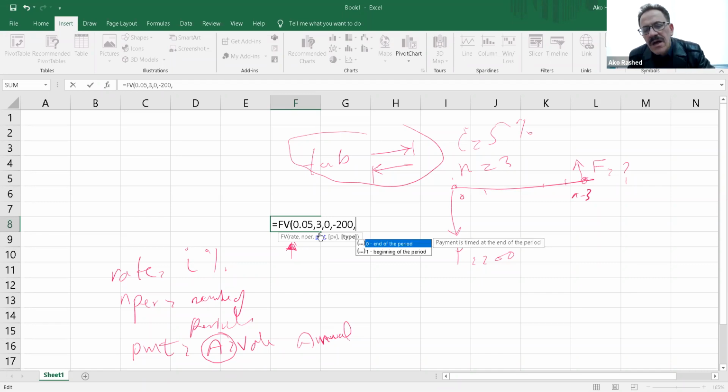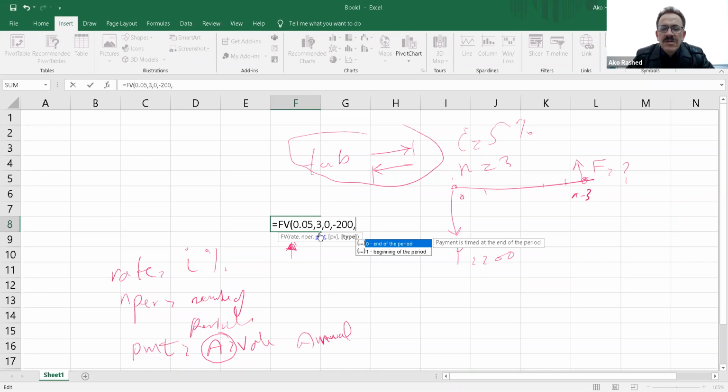And remember the type: are you going to calculate the end of the period's amount, or the beginning of the period? Usually, when we invest our money, we pay the $200 and we are waiting for the rest of my money, the $233, at the end of the period, not the beginning.